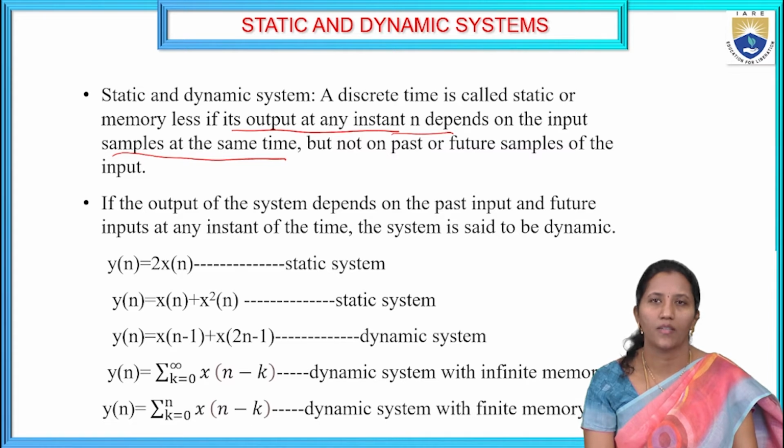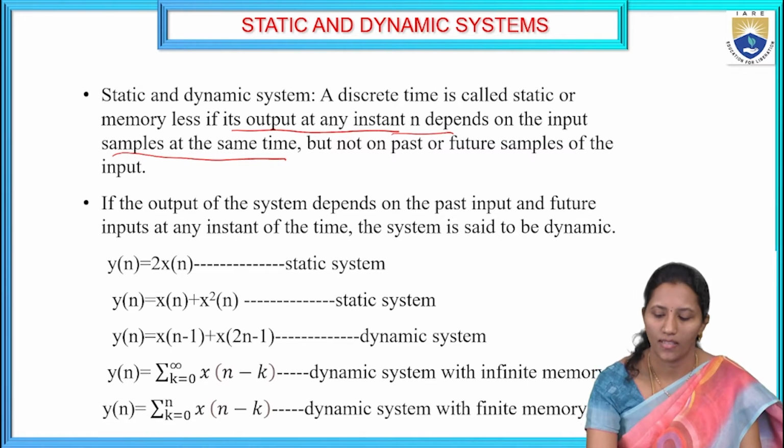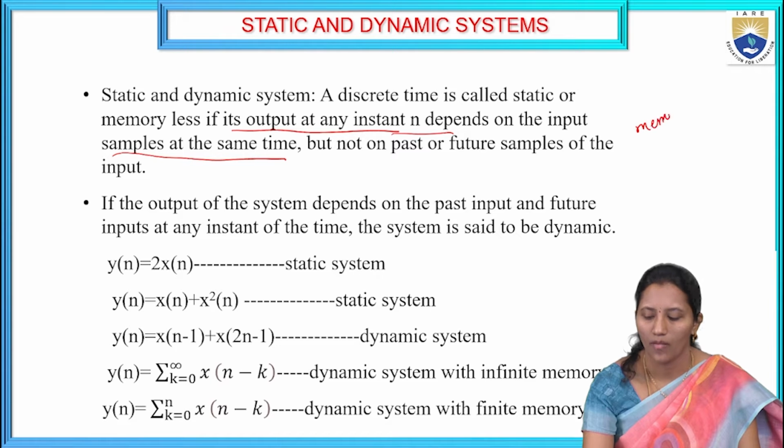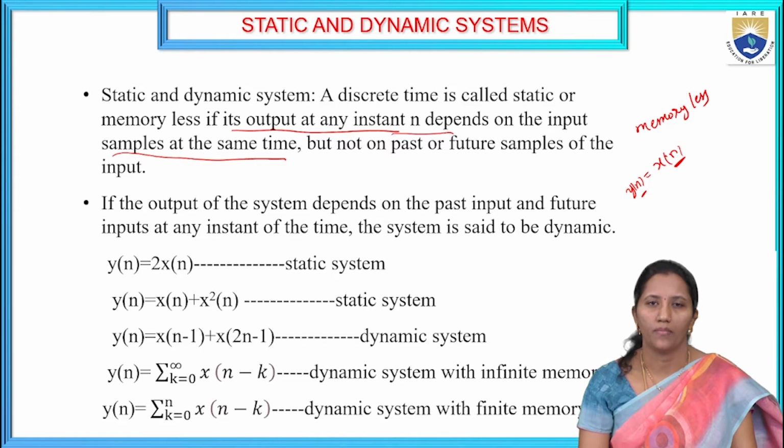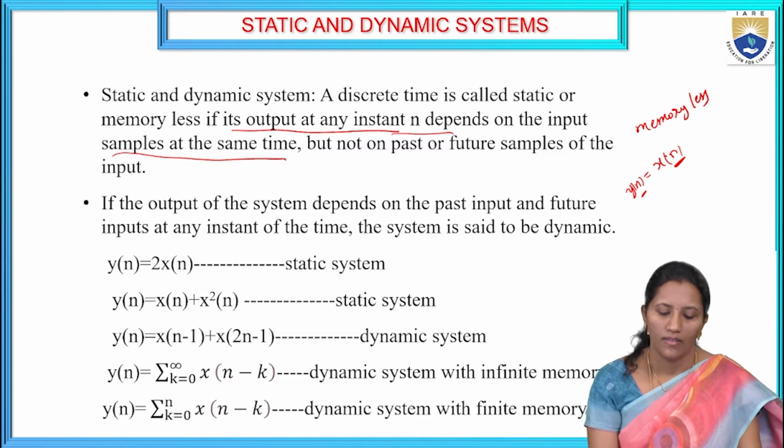Static systems are called memoryless systems. That is, y of n, the output at a particular time instant n, depends on the input sample at the same time instant. It will not depend on the past or future input samples. That system is called a static system.